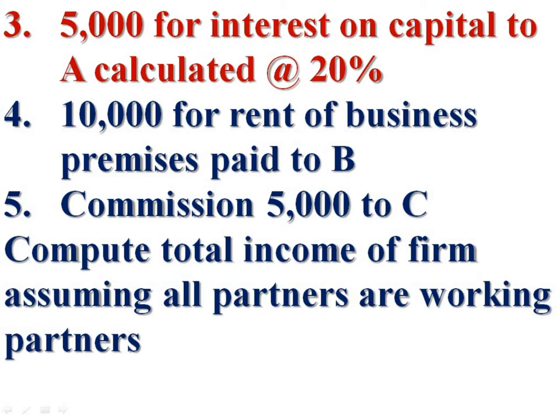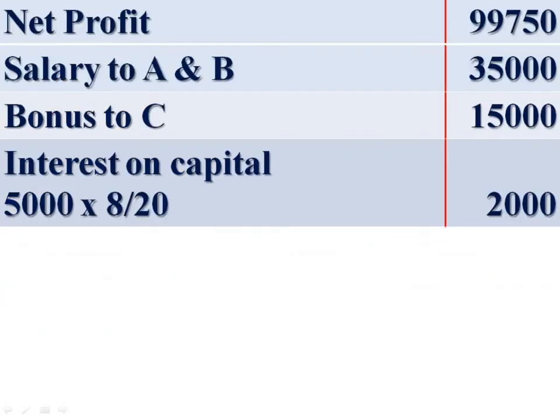Then we can say this interest on capital paid to A is as per deed. Therefore, excess of 12% is to be added back with the net profit. 5,000 being 20%, then excess of 12% being 5,000 into 8 by 20. Interest on capital in excess of 12% per annum because it is as per deed: 5,000 into 8 by 20, rupees 2,000.